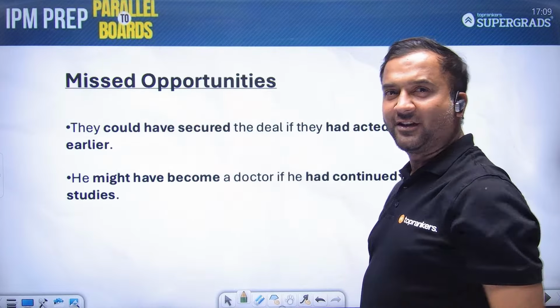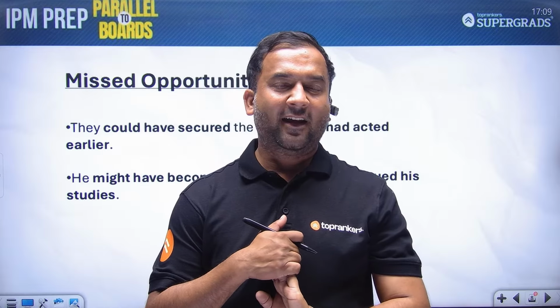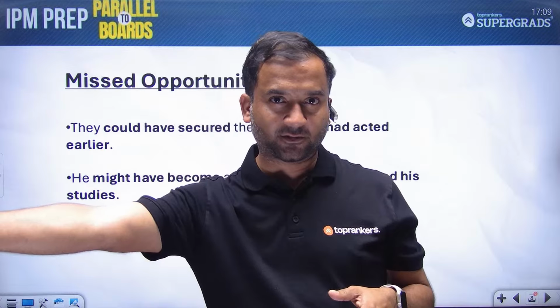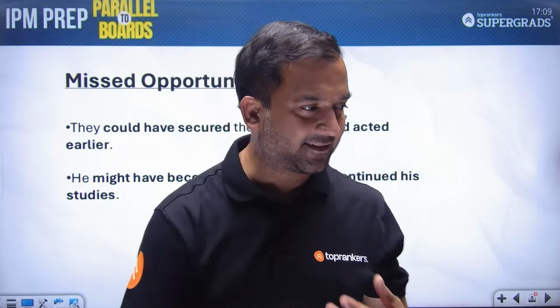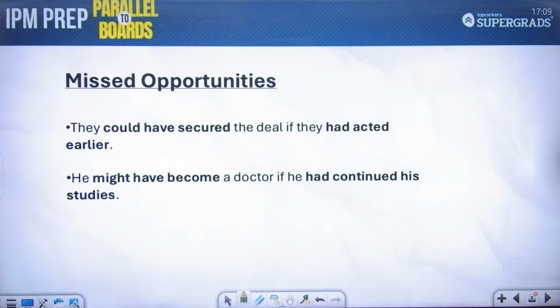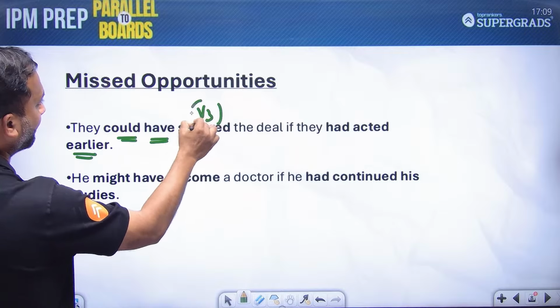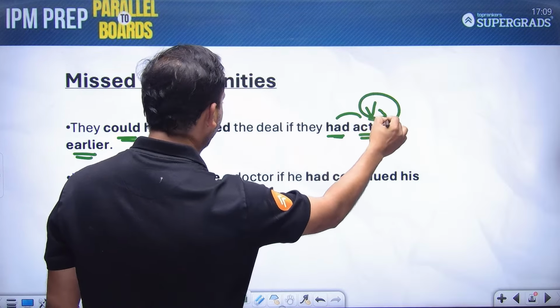Missed opportunities. If I had left my home early, I could have caught the bus. Opportunity था, घर से जल्दी निकलना था. In that way, in that sense. So they could have secured the deal if they had acted earlier. Could plus have plus V3, and they had acted, had plus V3.